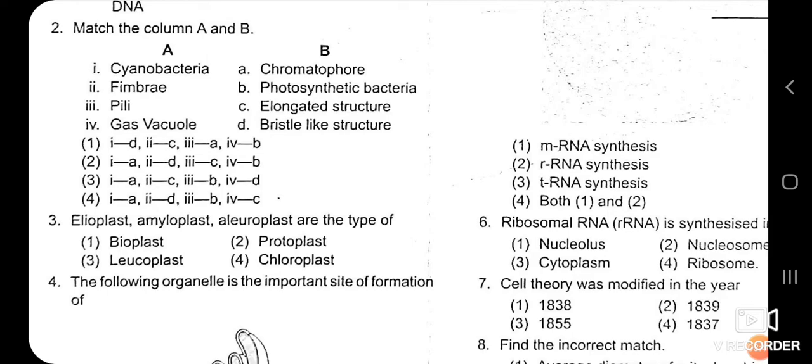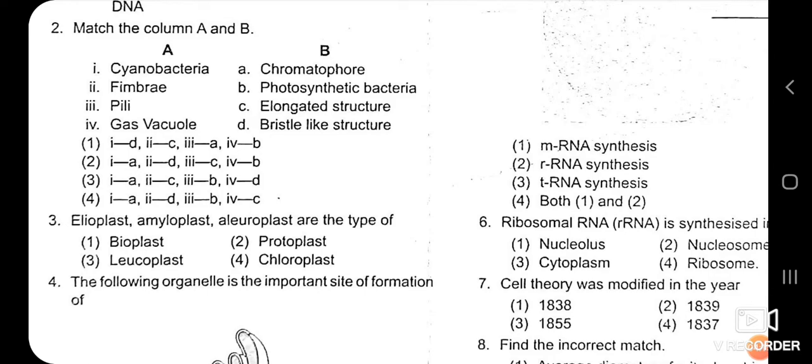Think about what the correct answer is. Here cyanobacteria means the chromatophore. Fimbriae are the bristle-like structures. Pili are the elongated structures. And the gas vacuoles are found in the photosynthetic bacteria.